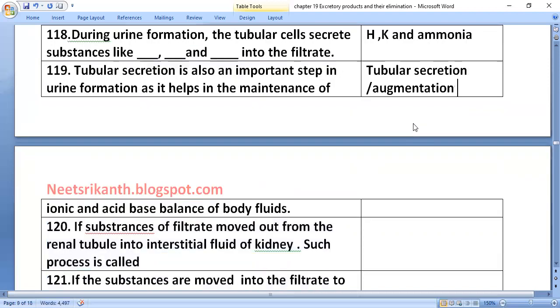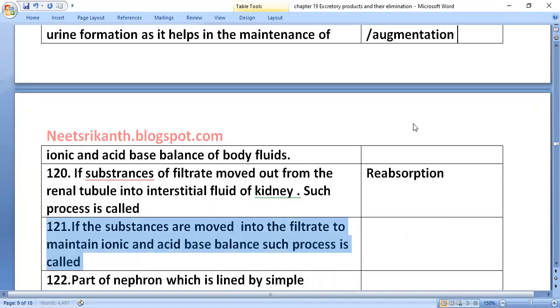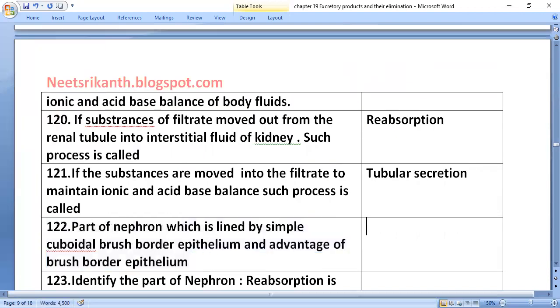If substances of the filtrate move out from the renal tubule into the interstitial fluid of the kidney, such a process is called reabsorption. If substances are moved into the filtrate to maintain ionic or acid-base balance, such a process is said to be tubular secretion. That covers absorption and secretion.